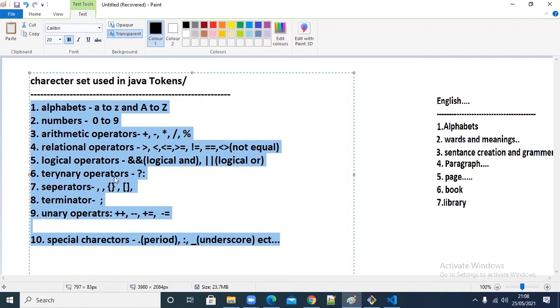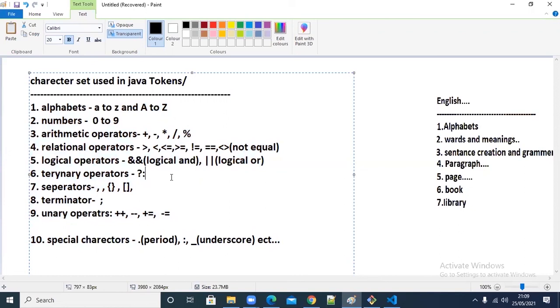Okay, this is ternary operator. I told you ternary means more than two operands participate in that operation. Unary means only one operand. Binary means 2 operands. Ternary means more than 2 operands. That's what is called a ternary operation.